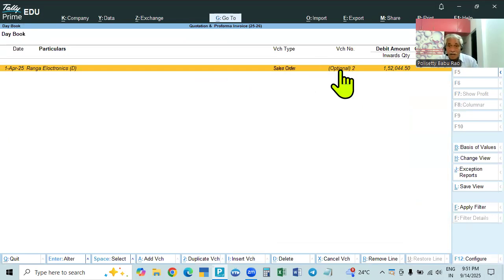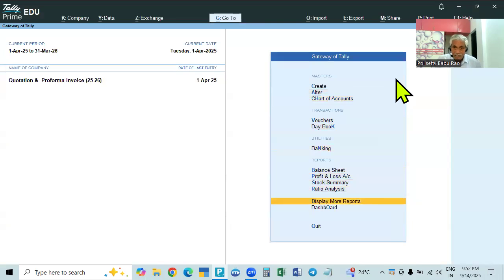That is my voucher number, optional 2. This is a sales order, not a sale. It is an optional voucher, so optional voucher number 2. This is the amount, and it will be shown here. That is the quotation given. And in another place, all the quotations given to the different parties, everything will be shown in this.